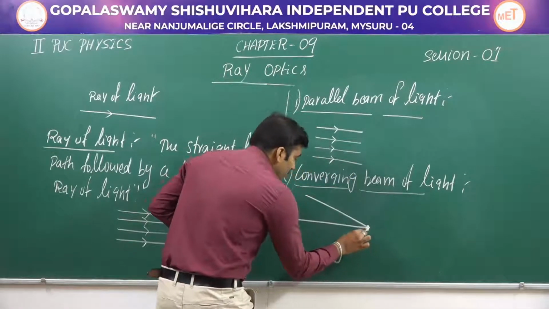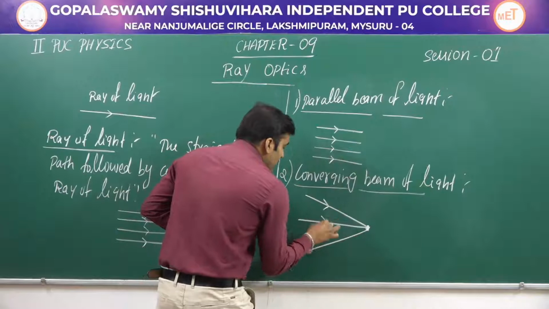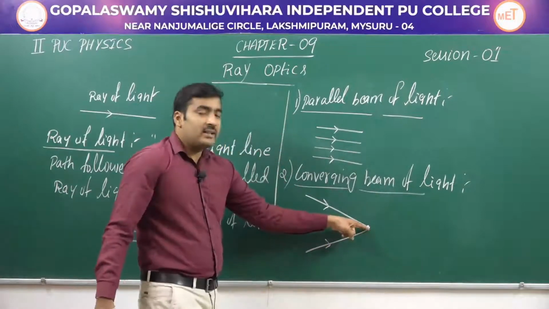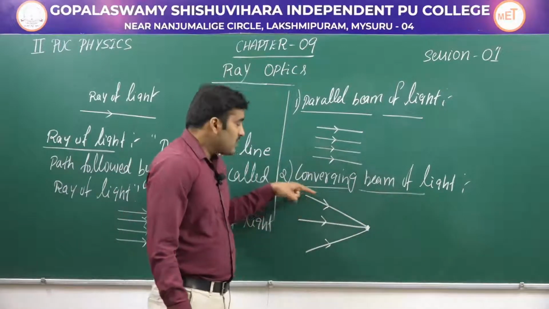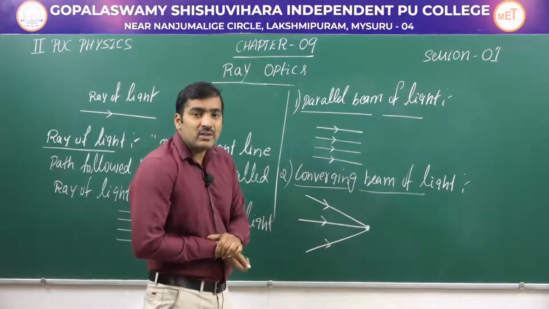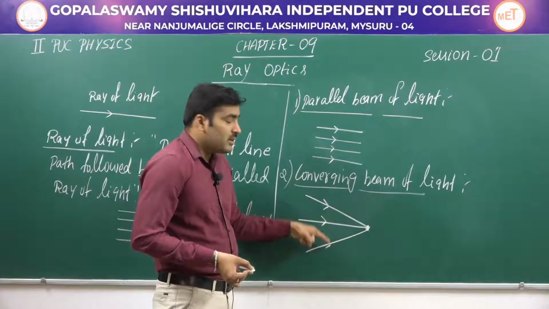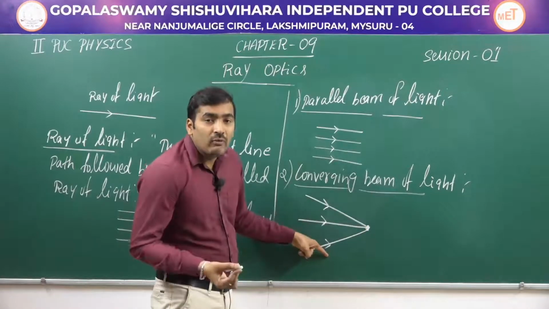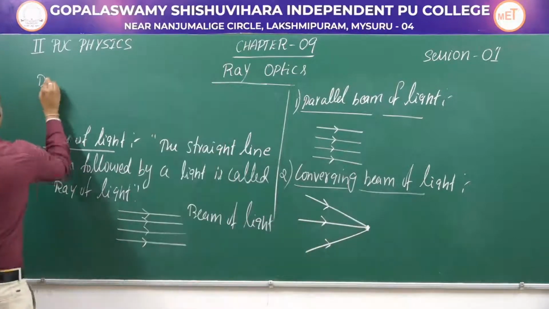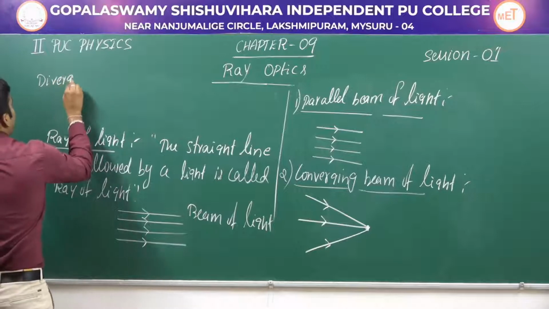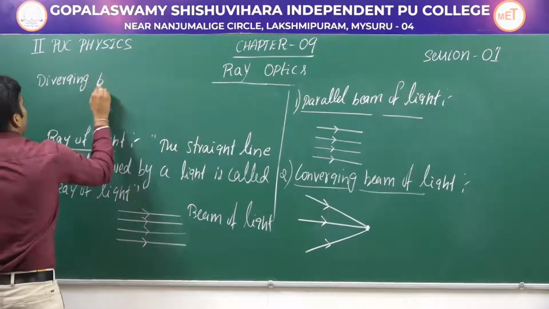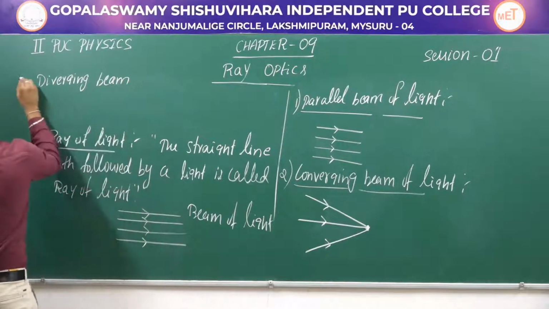So, the three rays which are meeting at this common point, the three rays which are coming from three different directions are meeting at this common point, and these rays are nothing but a converging beam of light. Then we have a diverging beam of light.